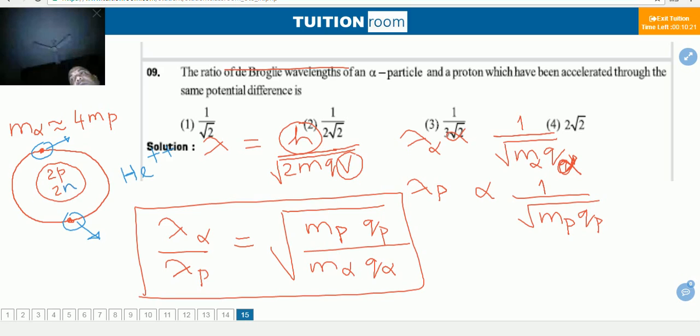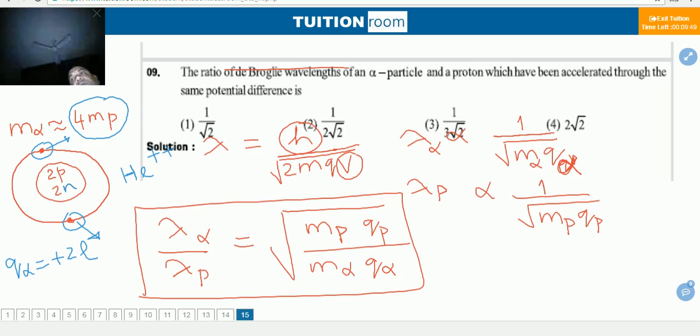Neutrons are slightly heavier than protons, but approximately their masses are equal. But one thing should be noted, neutrons are slightly heavier. Then 2 protons, 2 neutrons, approximately 4 times the mass of the proton. This is the mass of the alpha particle. And the charge of the alpha particle will be plus 2e. When 1 electron is ejected out, charge will be plus e. When 2 electrons are ejected out, charge will be plus 2e.